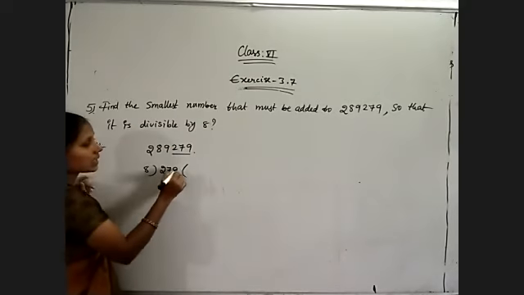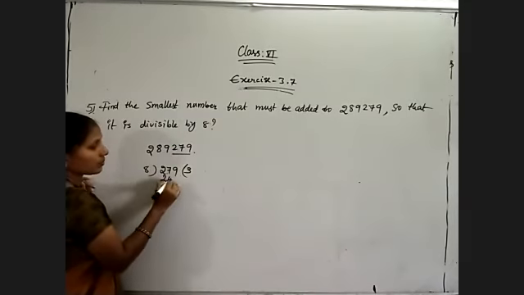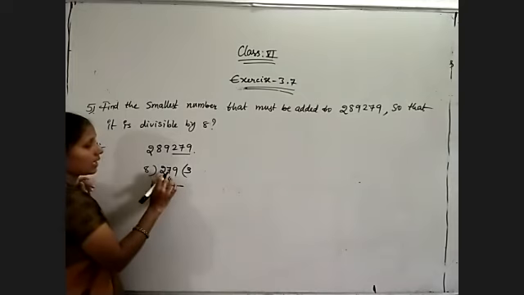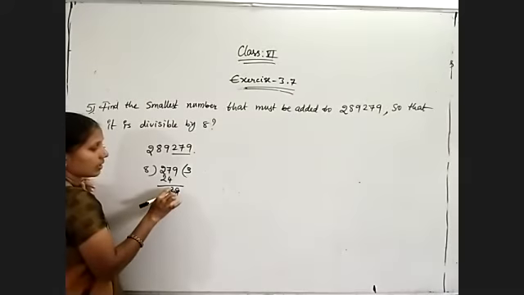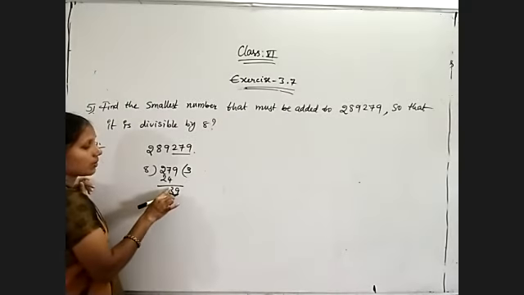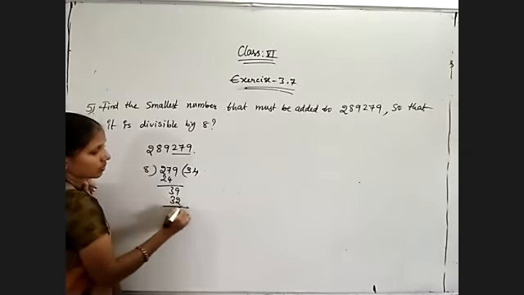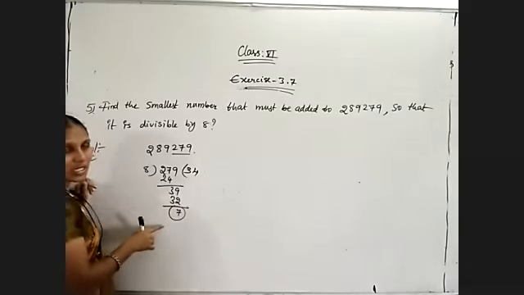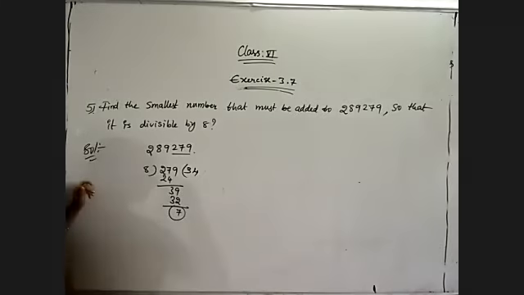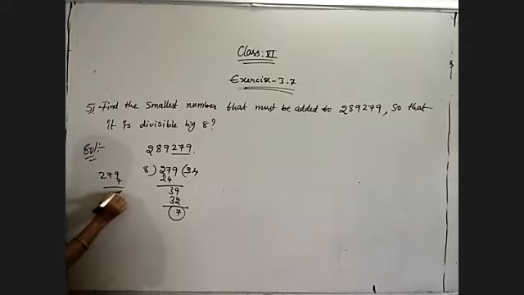So 8 3s are 24, and 39 I have. Next, 8 4s are 32, 8 5s are 40. So 8 4s are 32, and the remainder is 7. Now, by adding 7, 279 plus 7, how much will I get? 7 plus 9 is equal to 16. So the number becomes 2,89,286.